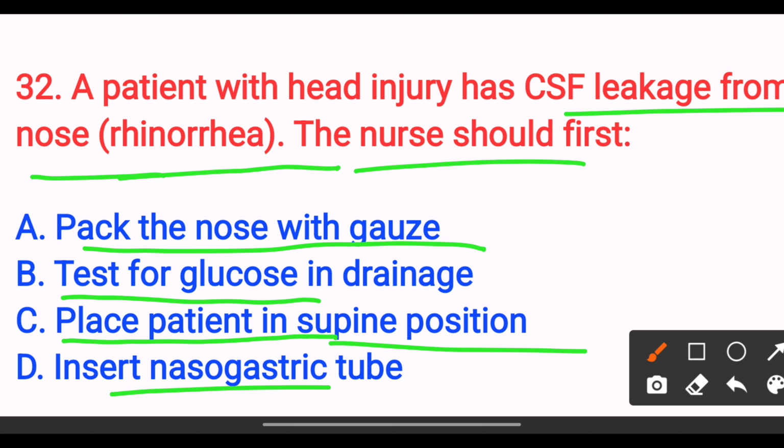The answer is option B. Test for glucose in drainage. CSF contains glucose. Test to confirm CSF leak. Packing and NG tube insertion are contraindicated. So at first we have to test for glucose in the drainage. Next,